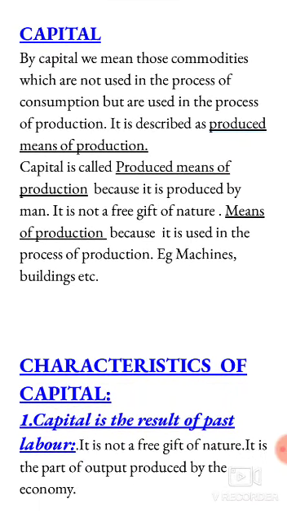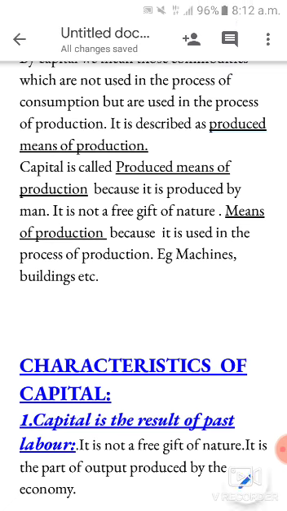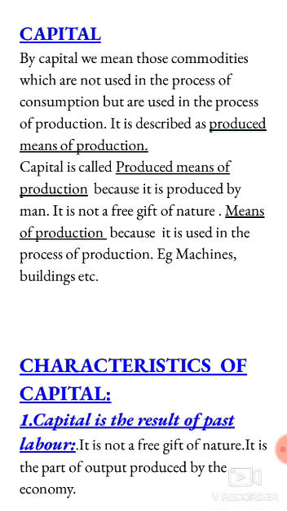By capital we mean those commodities which are not used in the process of consumption but are used in the process of production. It is described as produced means of production. So by capital we mean those goods which are not used for consumption purposes but which are used to produce other commodities, and that is the reason it is also known as produced means of production.